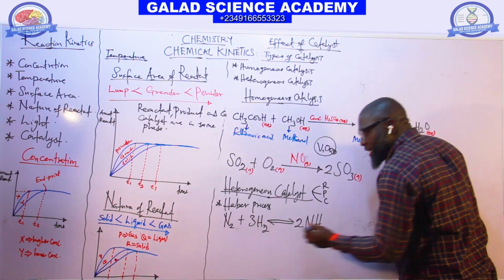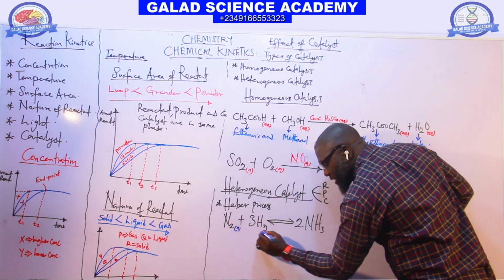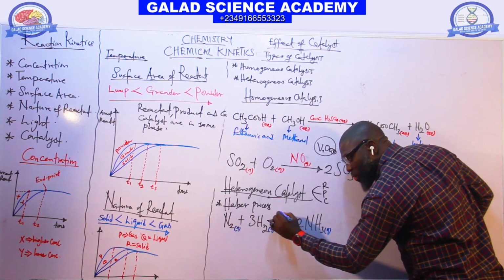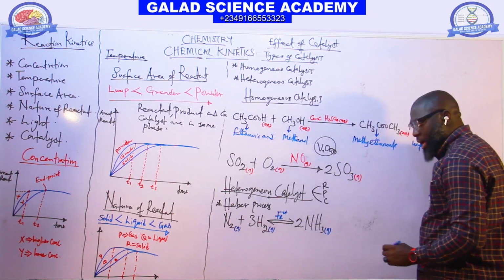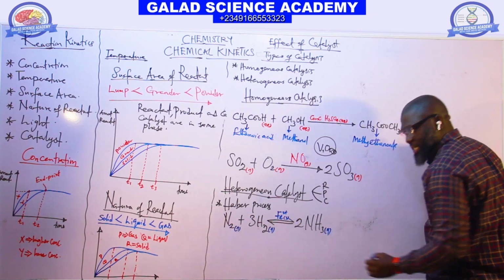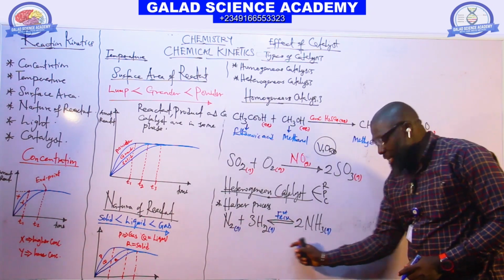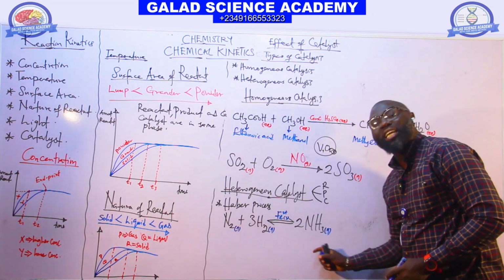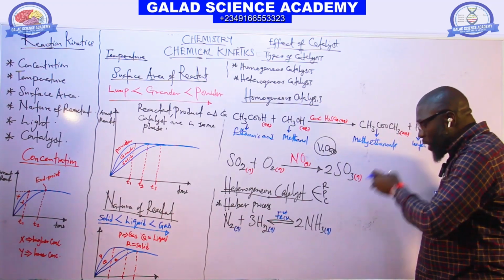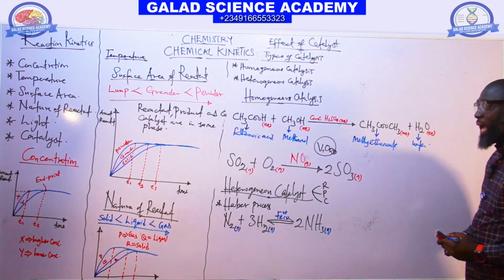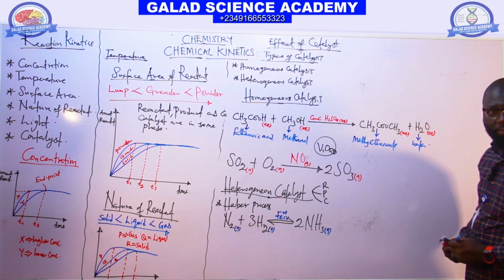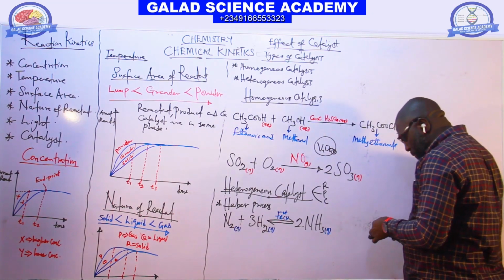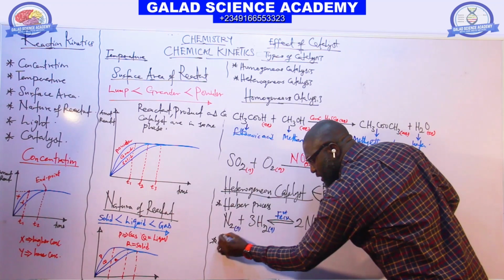Look at this reaction. The state of the reactants and product is gas, gas, gas. The catalyst used here is iron, and this iron is in the solid state. So the reactants are in the gaseous state, but the iron is solid. So they are not in the same phase. Therefore, it is a heterogeneous catalyst.